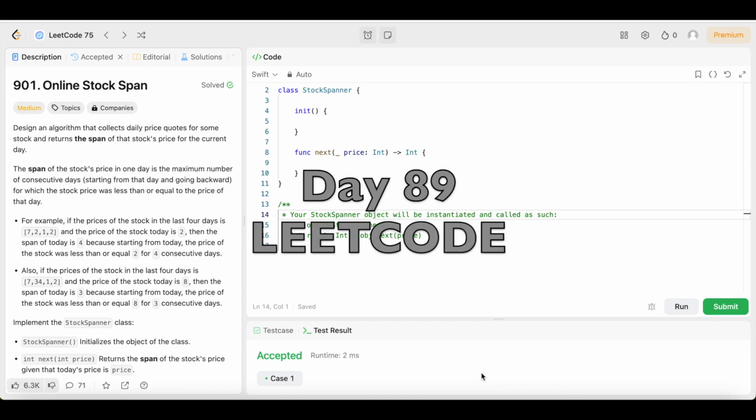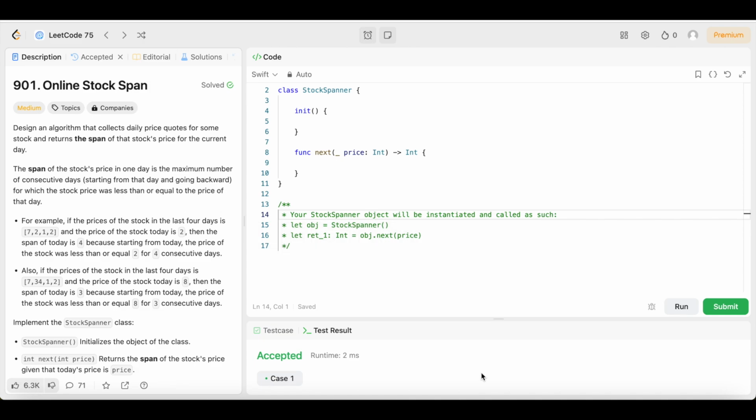Day 89 of doing a LeetCode problem every day until I get a job. All right, guys, we're back again. Another day, another LeetCode problem. You know how we do. And this time we're at day 89.